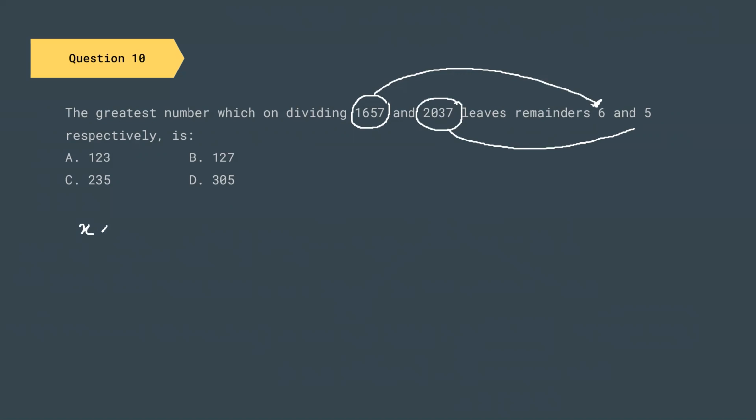Okay, x multiplied by a number q plus 6 is going to give us 1657. What is this 6? As we know, if we divide a number, let's suppose we are dividing 15 by 4, 4 threes are 12, and this is 3.